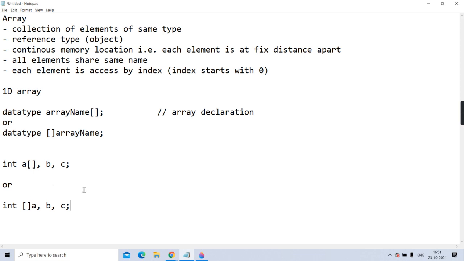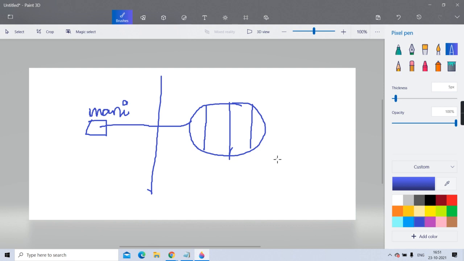Getting? Now there is a difference. What is the difference? Obviously a in both contexts is an array reference. Understand, guys? But in the first example, only a is going to contain an array reference, and b and c are just going to contain integers. You understanding, guys? In the first example, a is a reference variable.